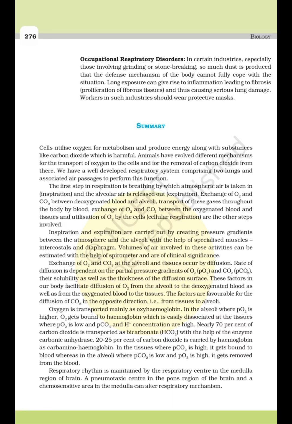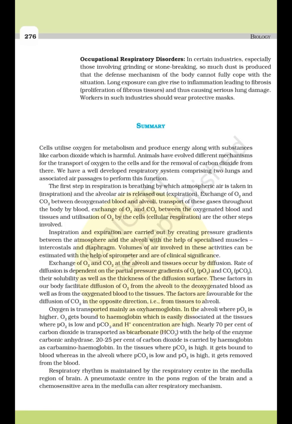Exchange of oxygen and carbon dioxide at the alveoli and tissues occurs by diffusion. Rate of diffusion is dependent on the pressure gradients of oxygen, PO2, and CO2, PCO2, their solubility, as well as the thickness of the diffusion surfaces. These factors in our body facilitate diffusion of O2 from the alveoli to the deoxygenated blood as well as from oxygenated blood to the tissues. The factors are favorable for the diffusion of carbon dioxide in the opposite direction, that is, from tissues to alveoli.